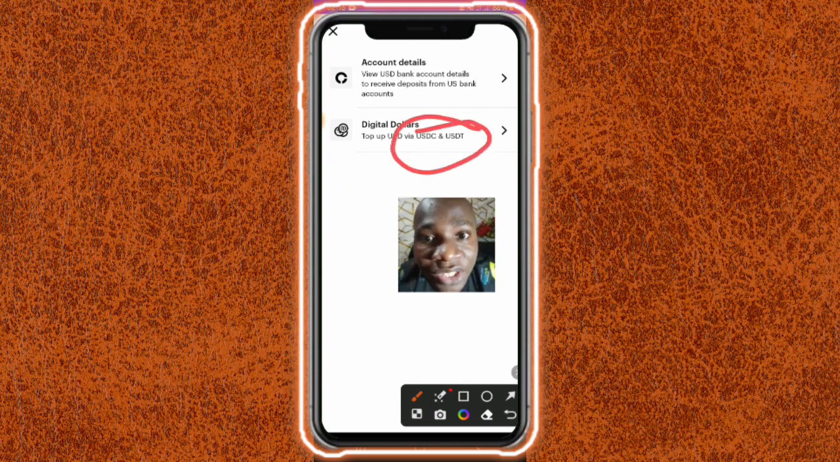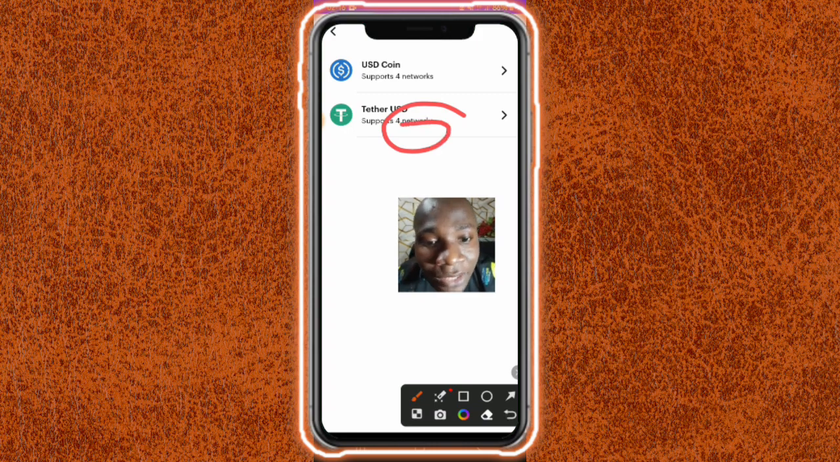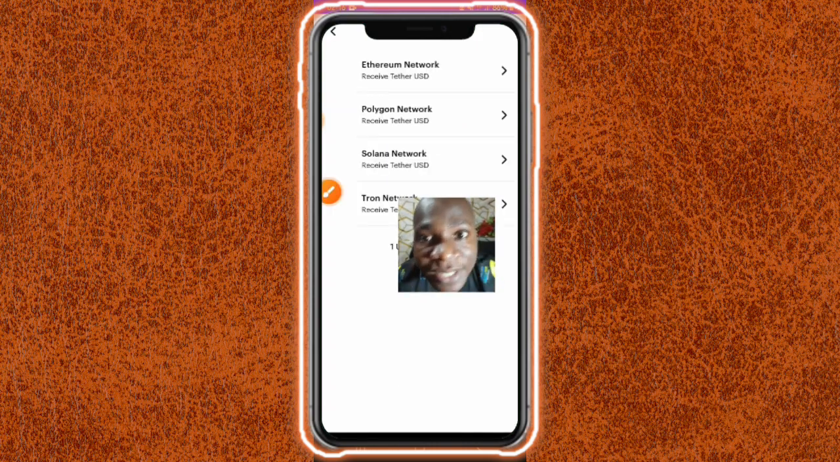You can see they say digital dollar, and I can receive real dollars from abroad, guys, with this particular method. How does that work? All I need to do right now is come down here and click on digital dollar, and right here I need to click on USDT. This is where I'm reading from. If you click on it, you just select the network, the crypto network you want to receive the dollar from.